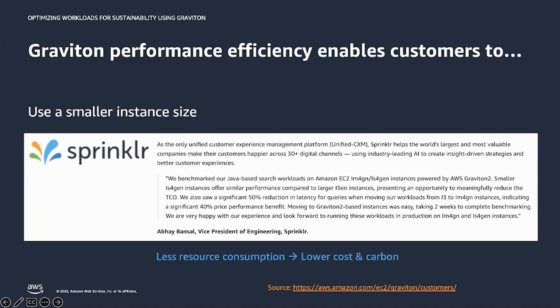Second, using smaller instance size for the workload. Sprinklr, a customer experience management platform, migrated their Java workloads to smaller Graviton instances. They benchmarked larger x86-based instances versus smaller Graviton instances and saw similar throughput, with a significant 50% reduction in query latency. The price performance benefits translate to meaningful total cost of ownership reduction for their workload. Better performance, smaller instances translates to less resource consumption, lower carbon, and lower cost.